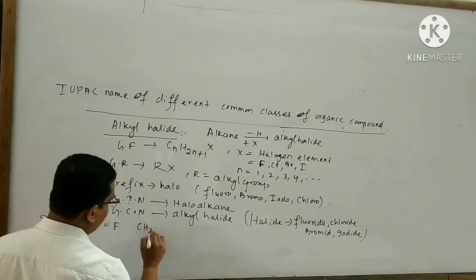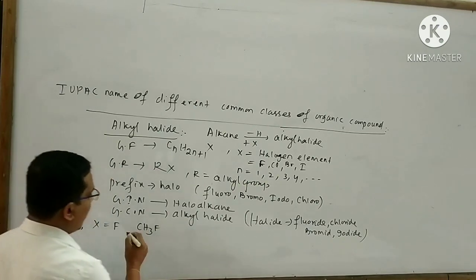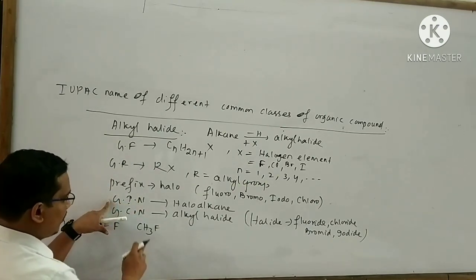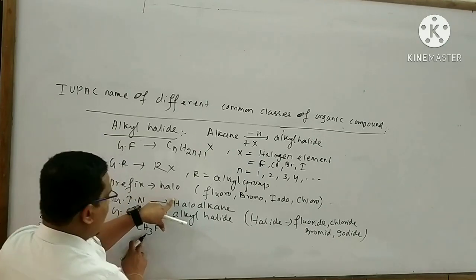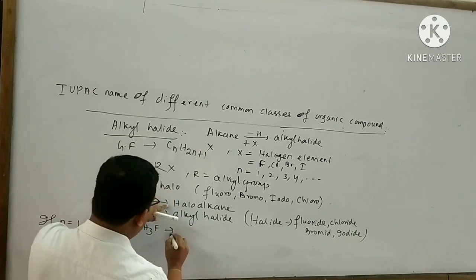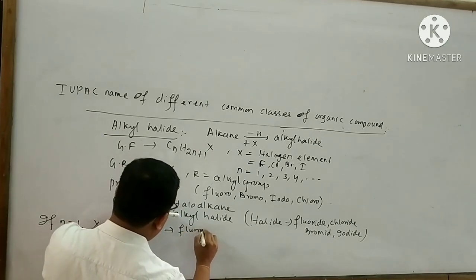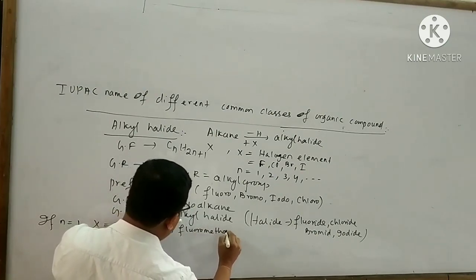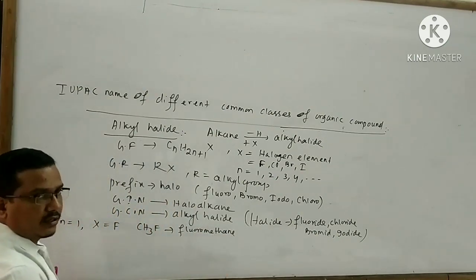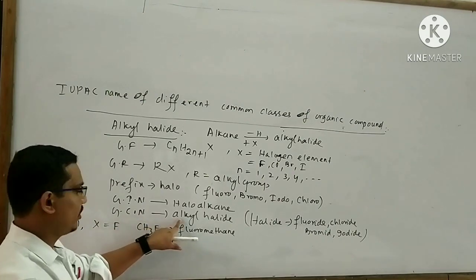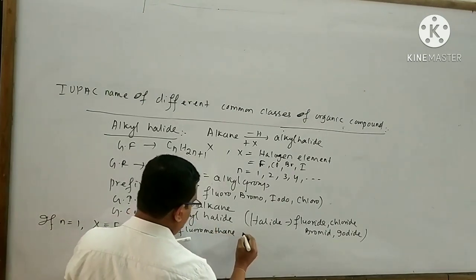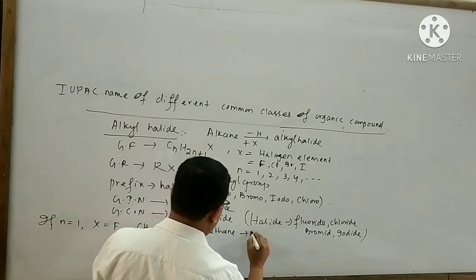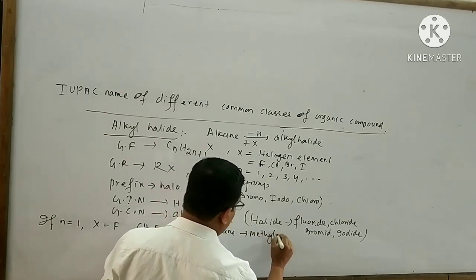Take an example: if n equal to 1, X is equal to chlorine, then the alkyl halide compound is CH3Cl. The IUPAC name of this organic compound must follow this general IUPAC name. That means I can write chloromethane, or the common name is bound to follow this general common name. It is bound to write here methyl chloride.